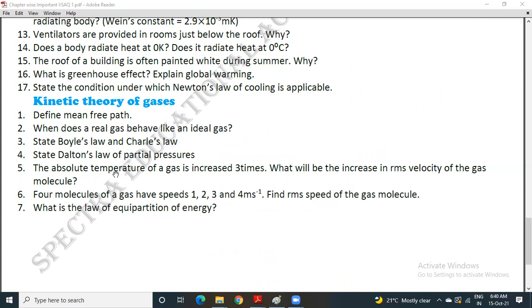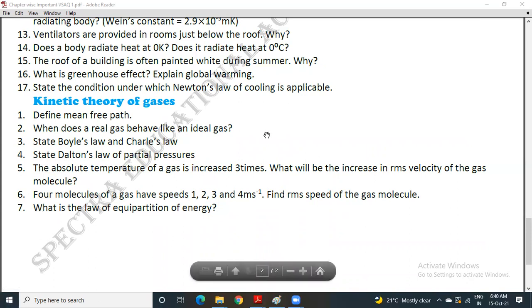Fifth, the absolute temperature of a gas is increased 3 times. What will be the increase in RMS velocity of the gas molecule? Sixth, 4 molecules of a gas have speeds 1, 2, 3, 4 meters per second. Find the RMS speed of the gas molecule. Even this question is taken from the SAQ category of the same chapter, but it is given in VSAQs. Seventh, what is the law of equipartition of energy?